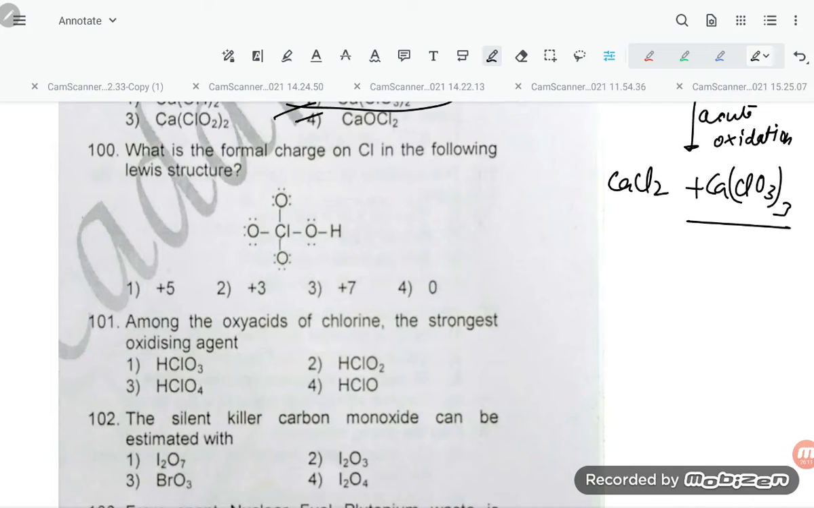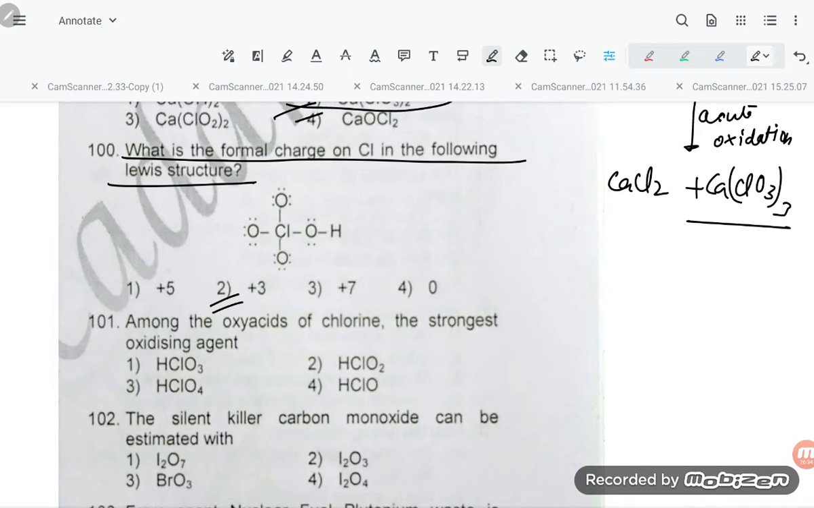Now let us move on to question number 100. What is the formal charge on chlorine in the following Lewis structure? Okay, so if you see, what is the formal charge on Cl in the following Lewis structure? So it will be the option number.